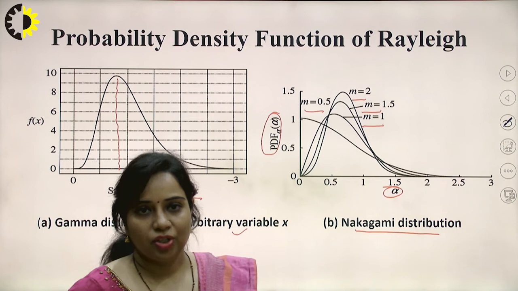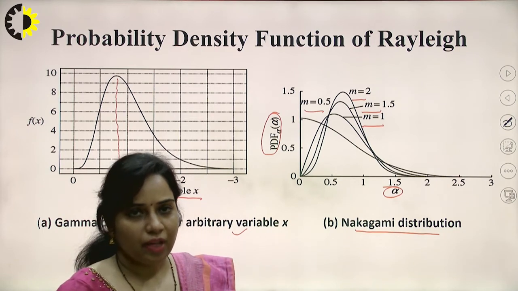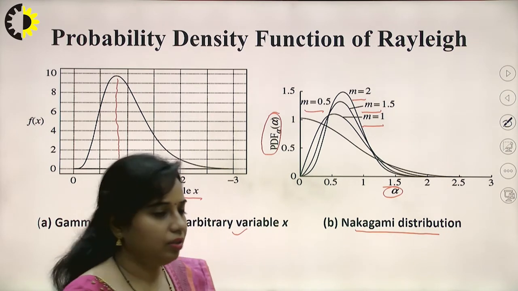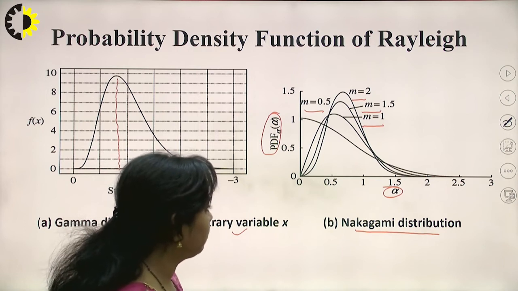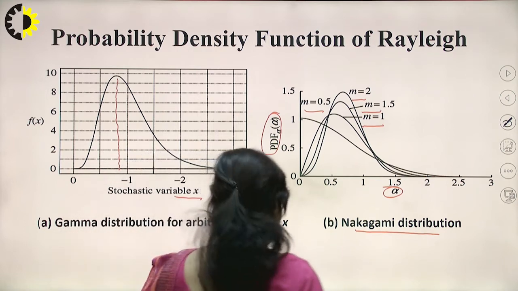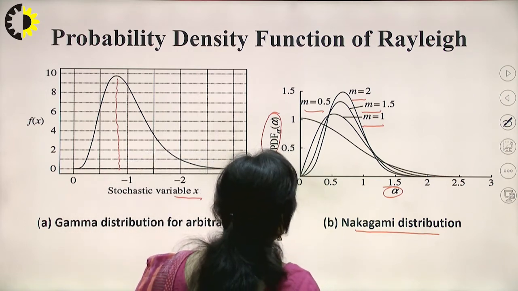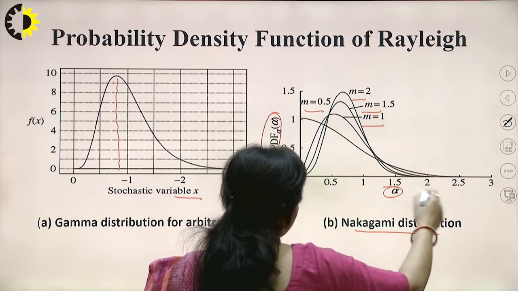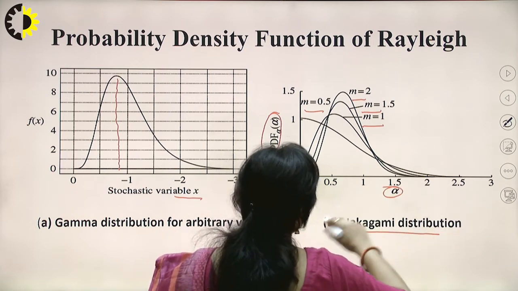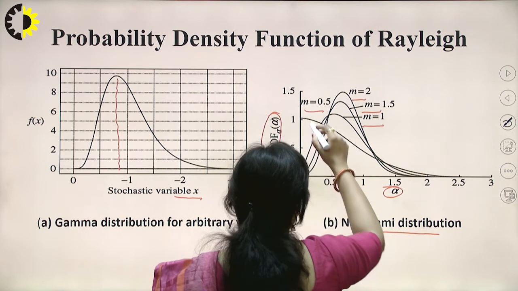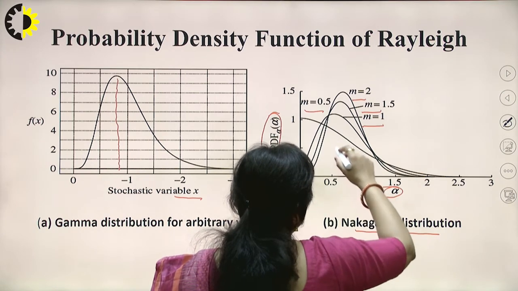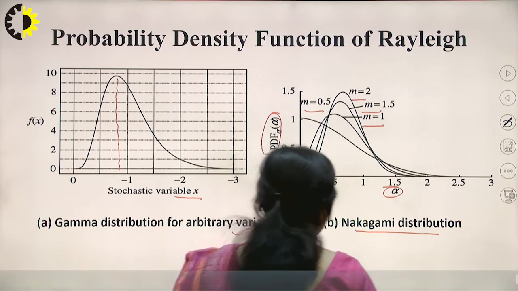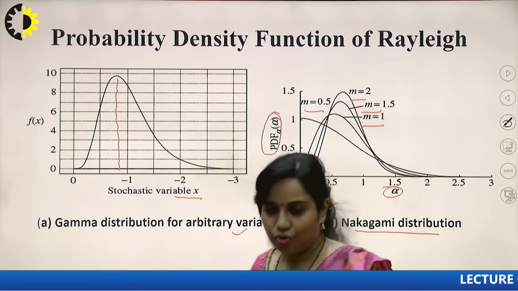With the changing value of m, the slope of the particular distribution function in the Nakagami case will change. Then this varies from 0 to 0.5, and you can see that for m equals 0.5, it will be extended, a kind of linear function. So this is a Nakagami distribution.